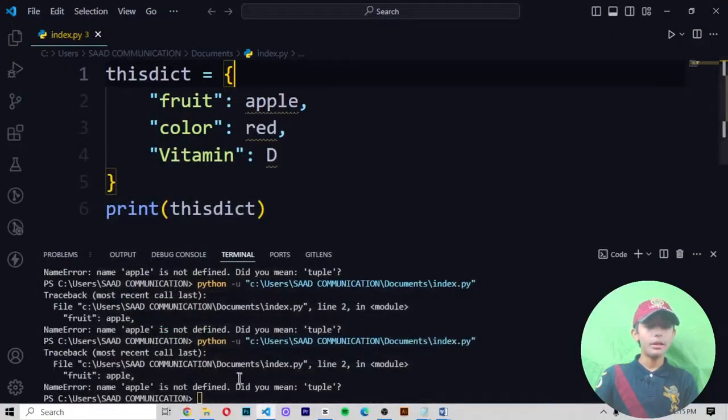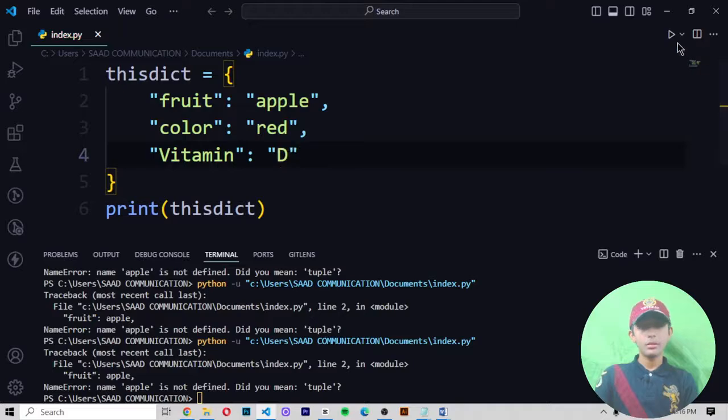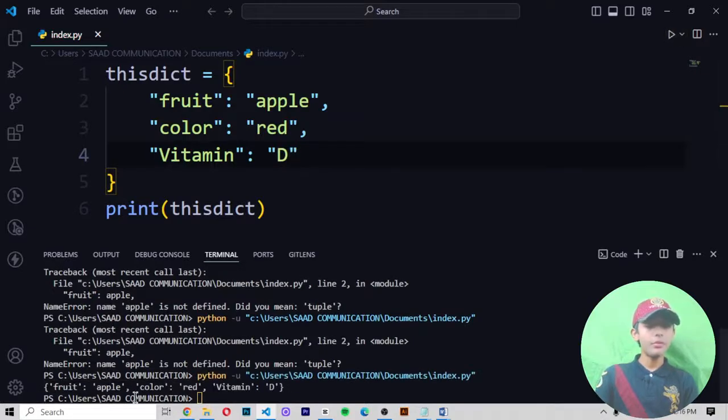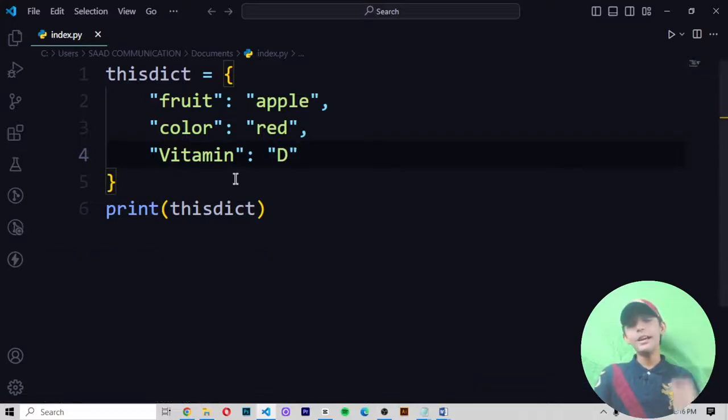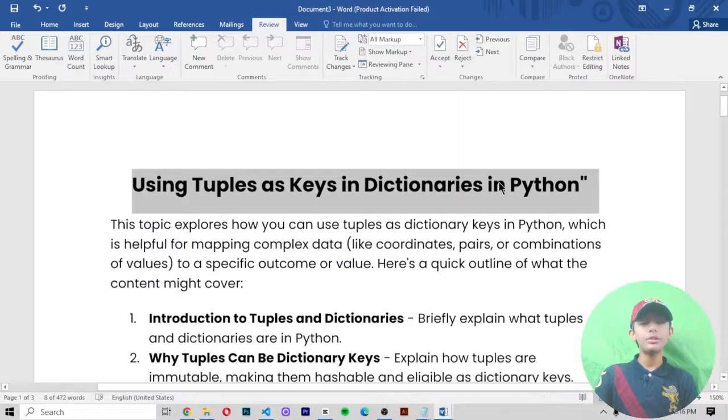Or you also write here, okay, here you write in double quotes. Save it and run it. So now it is giving me fruit, apple, color red, and vitamin D. Like this. Here you can see it. Like that you can do it, and like that you can make your dictionary and tuples. So here you can see it.